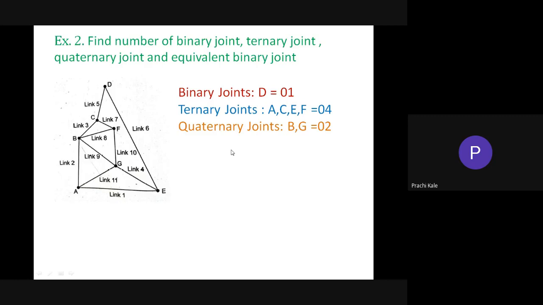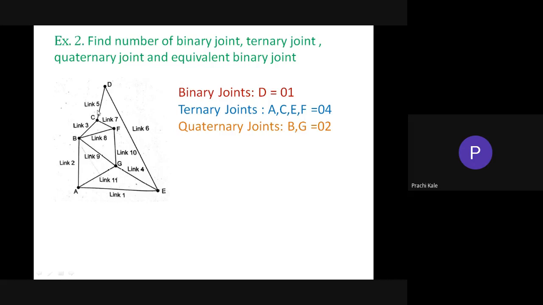But the most important thing in here is the equivalent number of binary joints. This is important because you need the equivalent number of binary joints while calculating the degree of freedom. Okay, so what is the equivalent number of binary joints? If you take joint number C, at joint C there are 3 links connected. So this is a ternary joint. So you have to calculate how many binary joints are there.